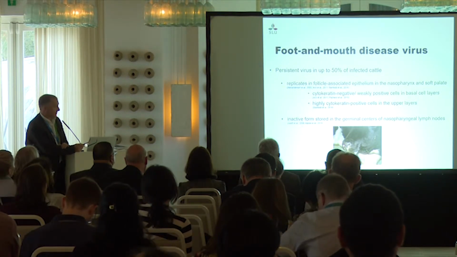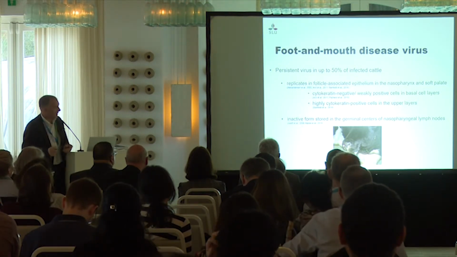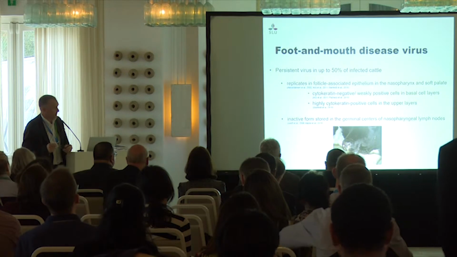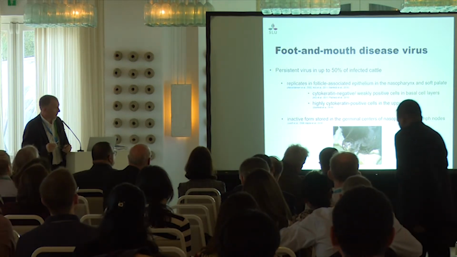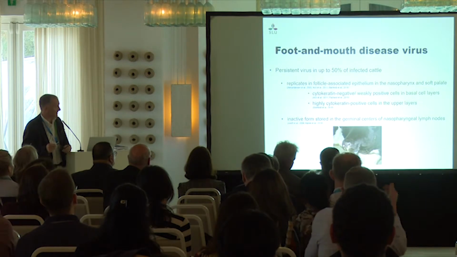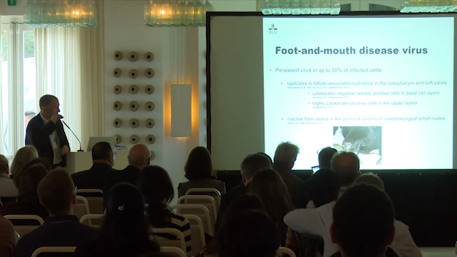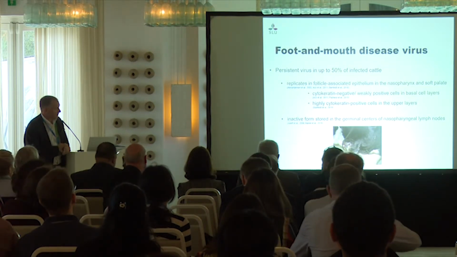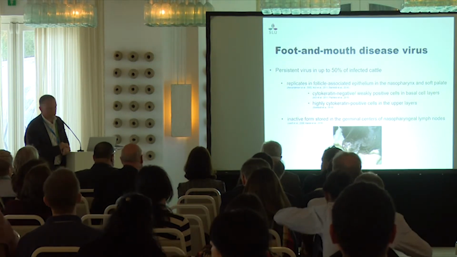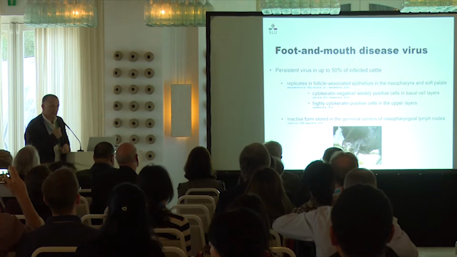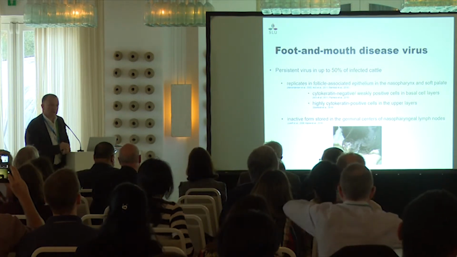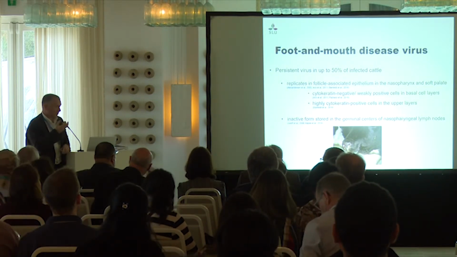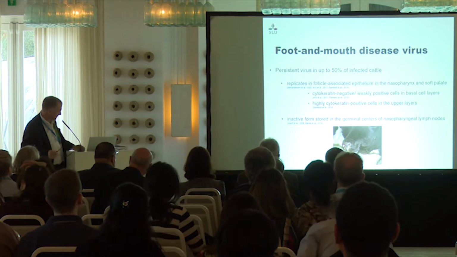The virus is recovered in the epithelial cells in relation to the lymphoid structure in the soft palate and the nasopharynx. And if we look at in which type of cells, we find quite a lot of virus in cytokeratin positive cells at the upper layer, but also in cytokeratin negative or weakly positive cells on the basal layer. The virus has also been recovered from nasopharyngeal lymph node, the retropharyngeal, the mandibular, but in these cells, it was not really replicative. We couldn't detect non-structural protein. However, we cannot exclude that this virus is at the origin of some virus in the epithelial cells.